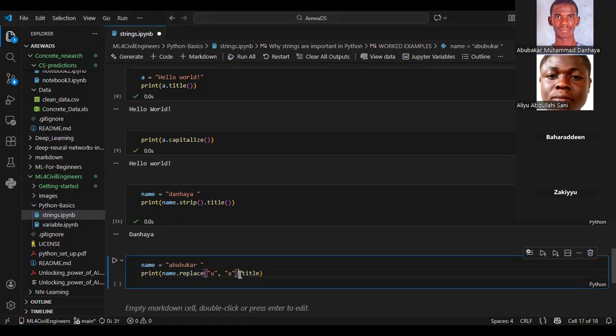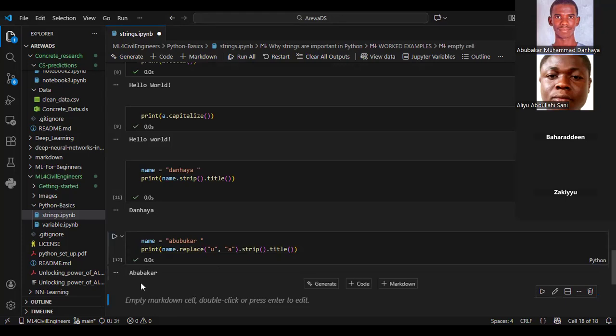But I have a space here after R. So let me use .strip here. Yeah, so I have something like this. Let me print it here. So you see? Now, sorry. Oh my God. So it replaces all the U, not only the one I wanted.